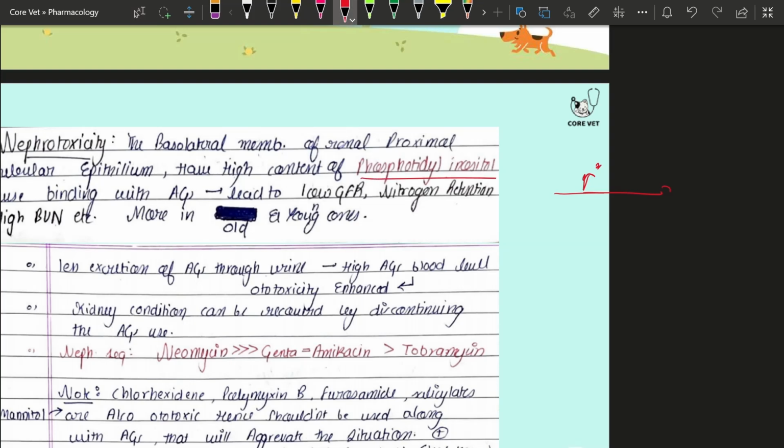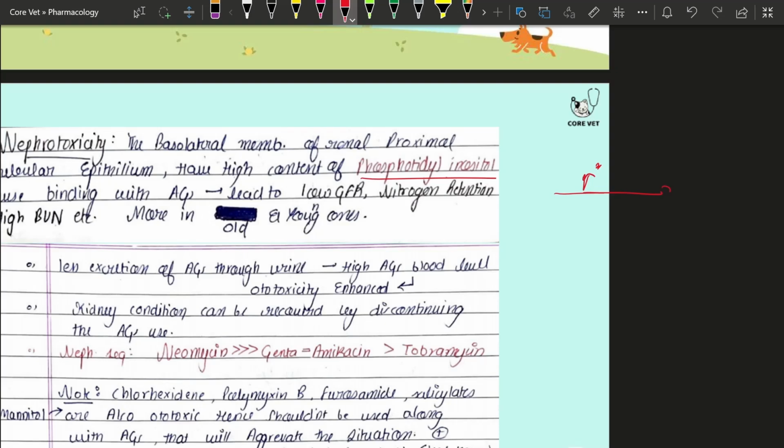I had told you that the ear and the kidney both have a higher concentration of phosphatidyl inositol, and the aminoglycoside has an affinity towards phosphatidyl inositol, which leads to the accumulation of the aminoglycoside at these two particular sites, the internal ear and the basolateral membrane of the PCT, right?